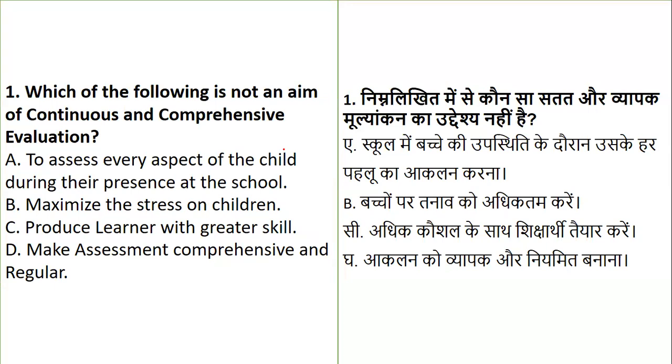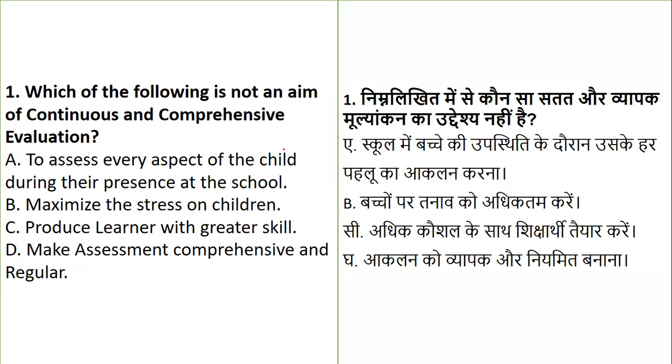Which of the following is not an aim of continuous and comprehensive evaluation? When we talk about continuous and comprehensive evaluation, the options are: to assess every aspect of the child during the presence at the school, to maximize the stress on children, to produce learners with great skill, to make assessment comprehensive and regular. Which is not the aim of continuous and comprehensive evaluation, which is actually a combination of formative as well as summative assessment?